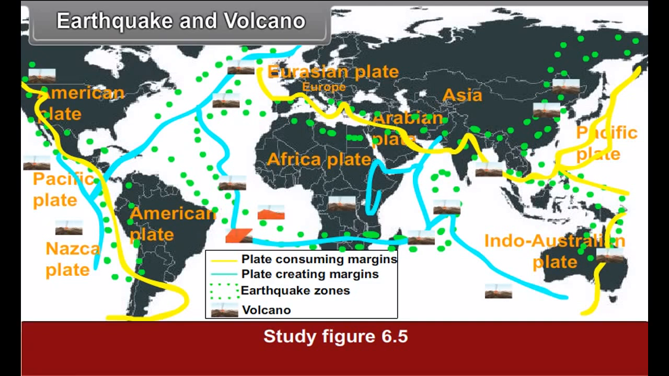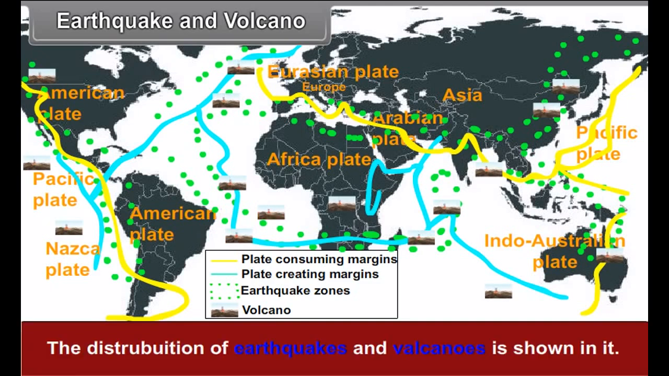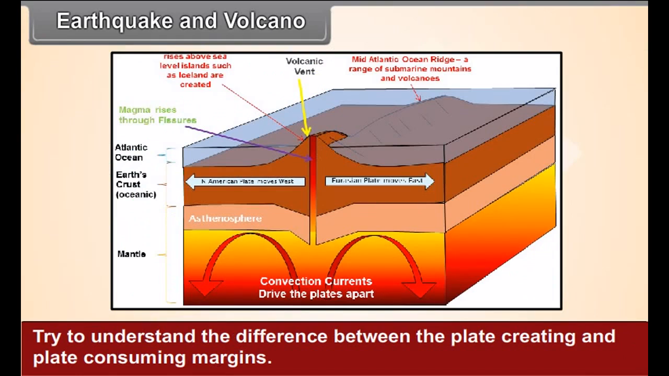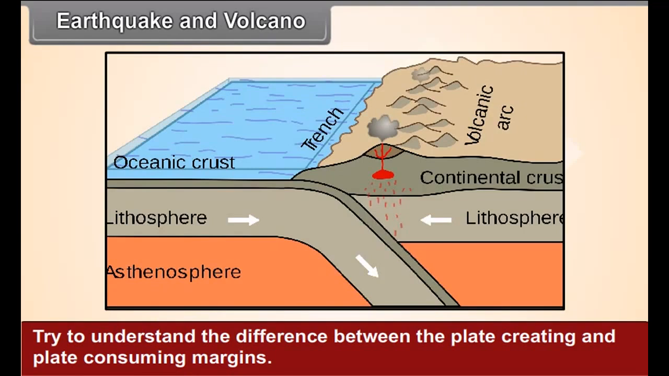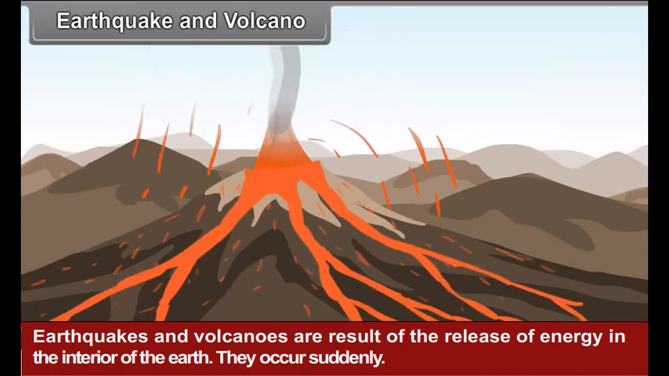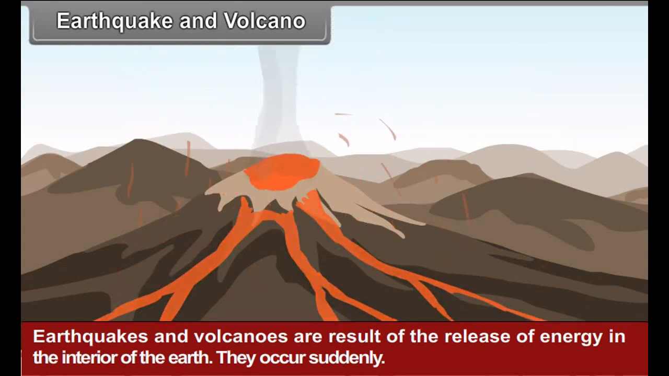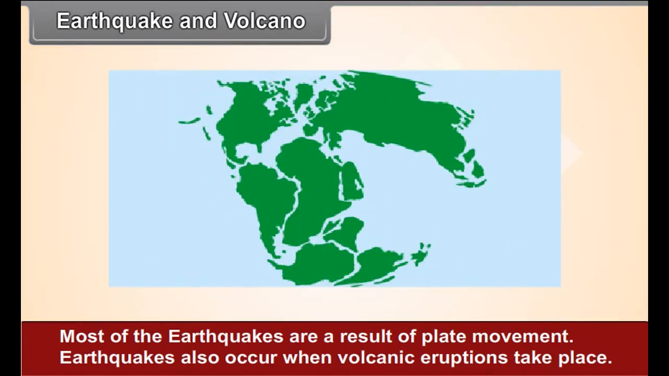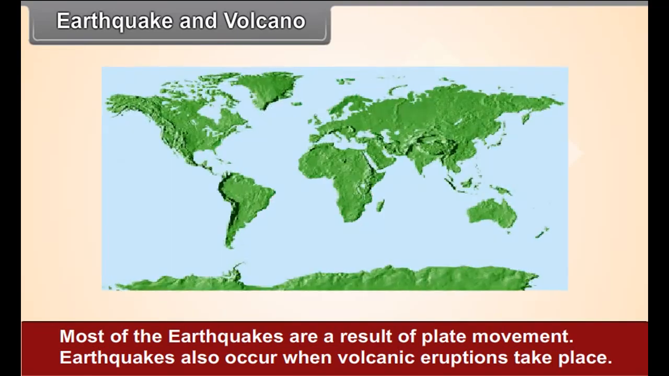Earthquake and volcano. Study figure 6.5. The distribution of earthquakes and volcanoes is shown in it. You will notice that most of the earthquakes and volcanoes occur along the plate margins. Try to understand the difference between the plate creating and plate consuming margins. Earthquakes and volcanoes are a result of the release of energy in the interior of the earth. They occur suddenly. Most of the earthquakes are a result of plate movements. Earthquakes also occur when volcanic eruptions take place.